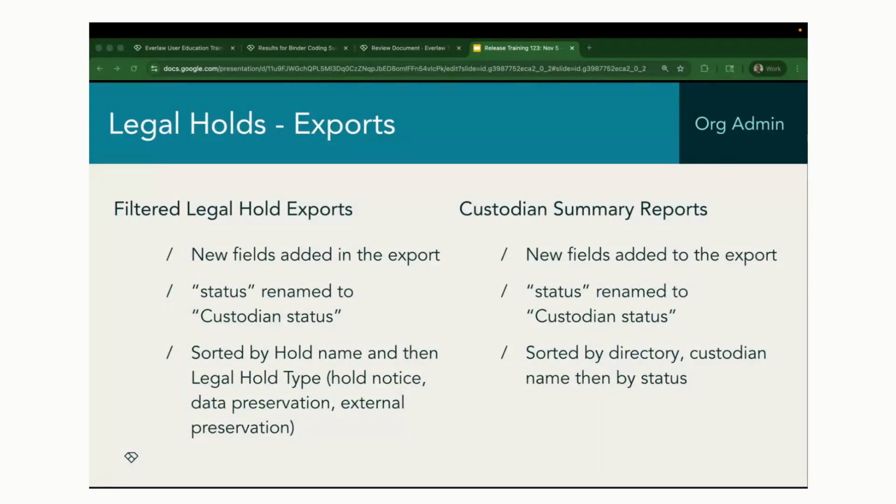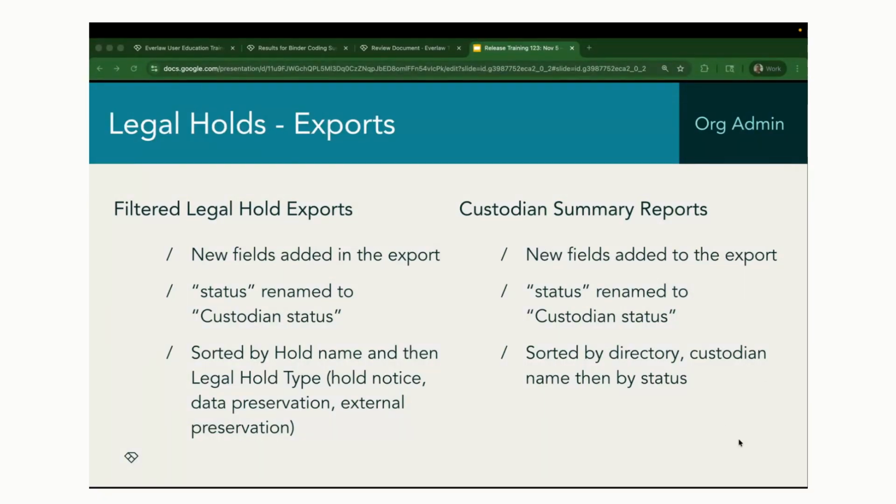There are a number of new fields added to the export. You can investigate those in the comprehensive release guide. But a couple that I wanted to point out, first of all, the status field has been renamed to custodian status in both of those reports. So do note that if you're using those exports for anything important.